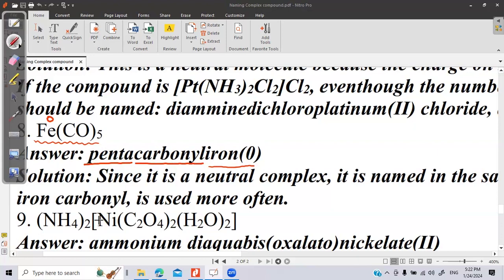Now, how has this complex formed then? If iron is not giving any electron, then how is this compound formed? So this is a classical example of back bonding, or a coordinate bond formed by the carbonyl group with the empty d orbital of the metal.